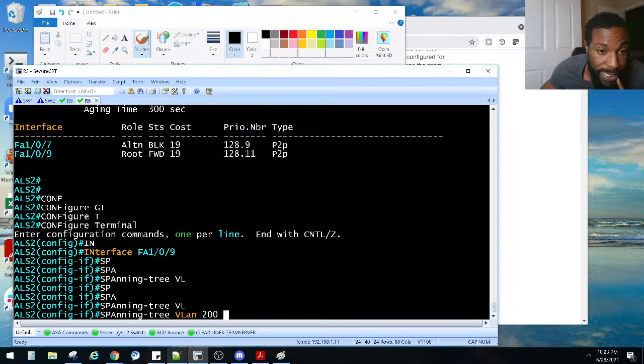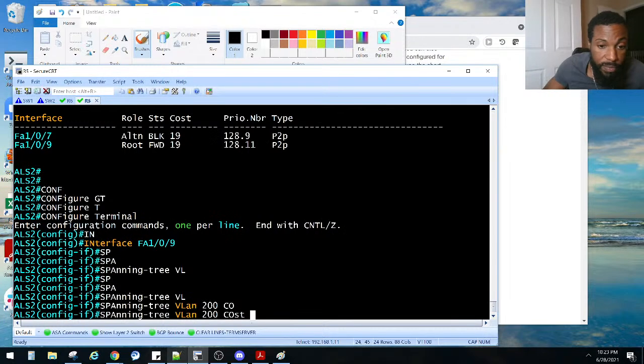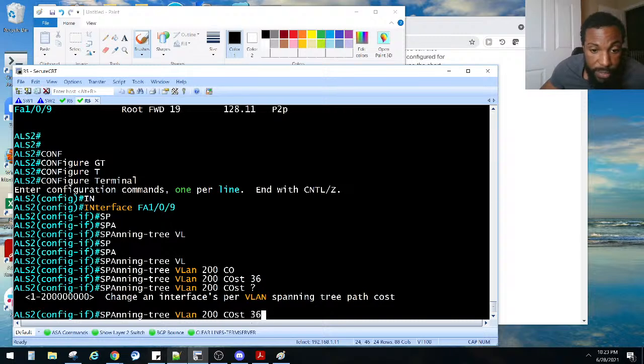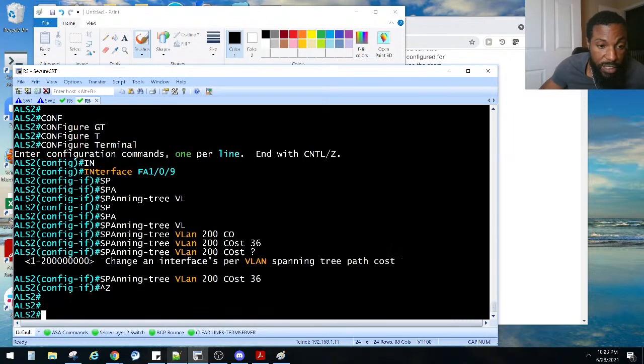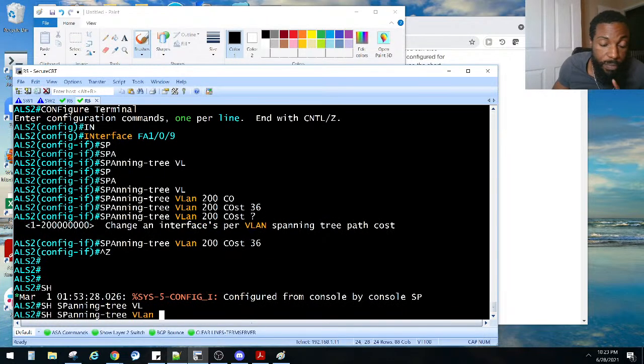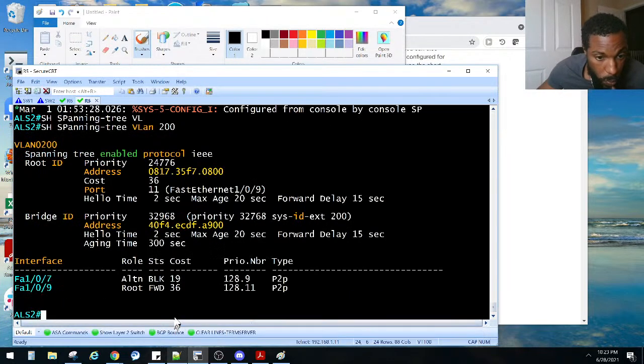You said twice the root bridge's cost. So root bridge's cost is 19. Let's do 36, right? So cost 36. Is that how you do it? Yeah. And that should change it. Show span VLAN 200. So now 109 is forwarding.